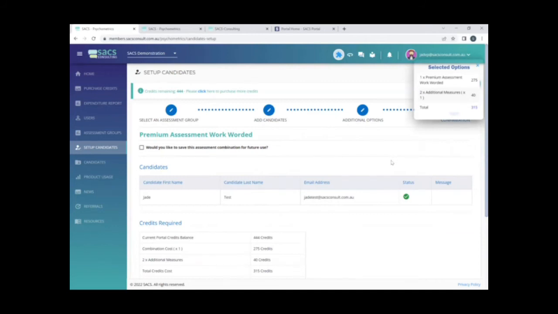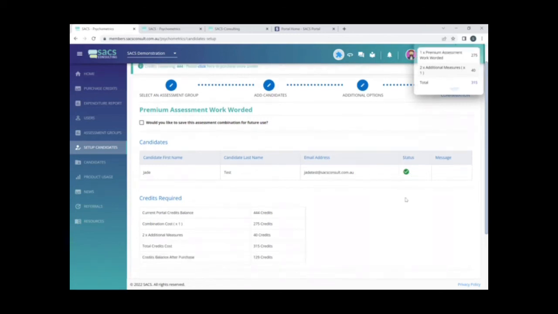And what you can see here is that the green tick represents that this person does not exist. If you see a red cross, you'll also see a message which is directing you to SACS. Now, that could be because the candidate has existing results in the system, and we will get in touch and follow that up on your behalf.